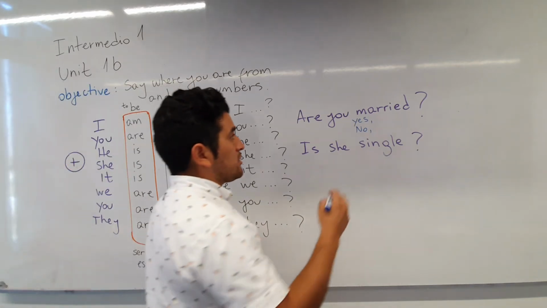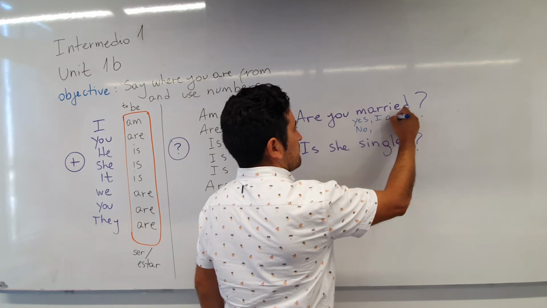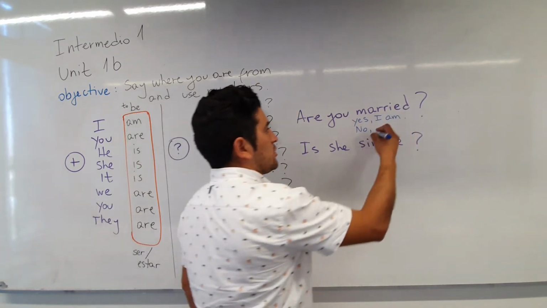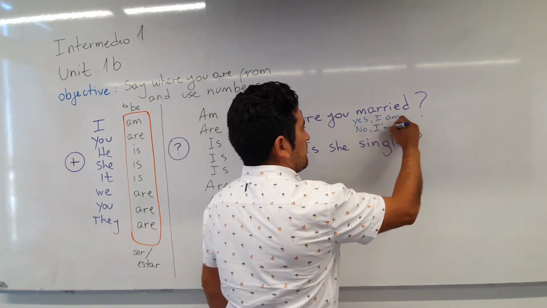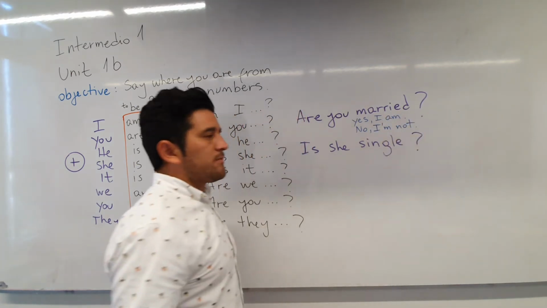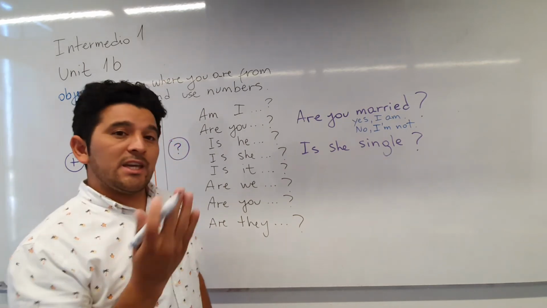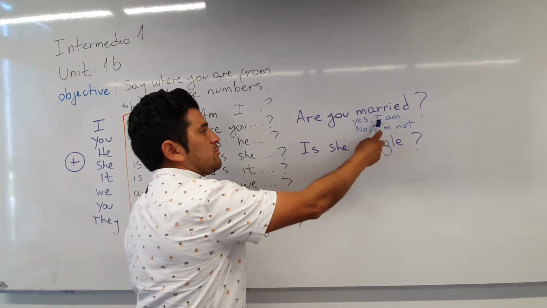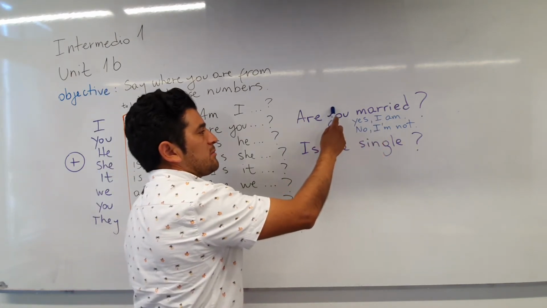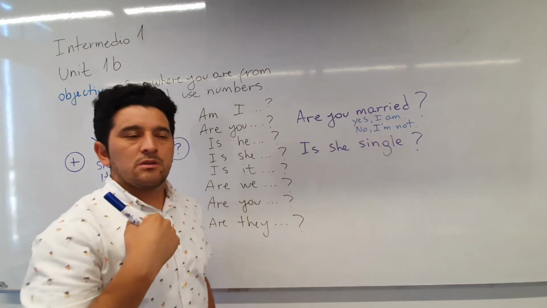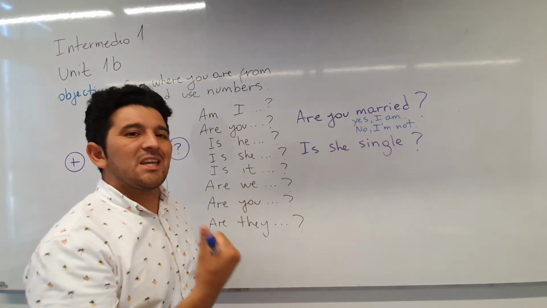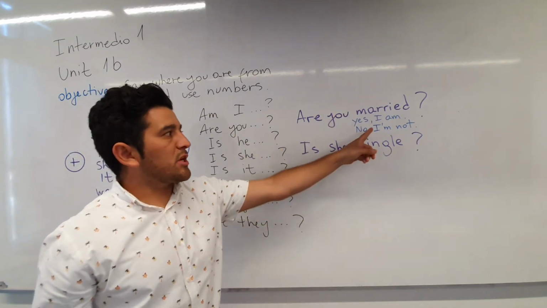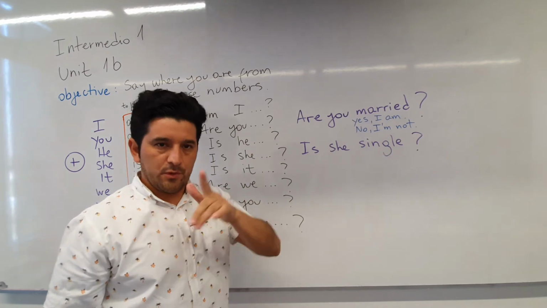And if you are married, you say yes, I am. If you are not, you say no, I'm not. You see, yes I am, no I'm not. So in this case, we answer with I, because somebody is asking about ourselves. So somebody is asking me, okay? Alguien me está preguntando directamente a mí, ¿eres casado? Por eso yo respondo con yo, okay?